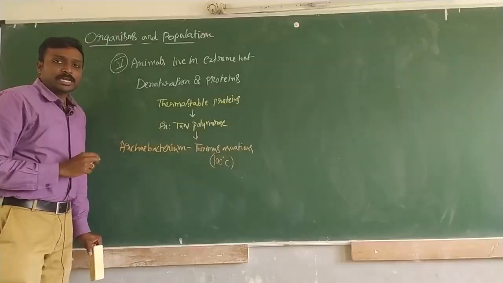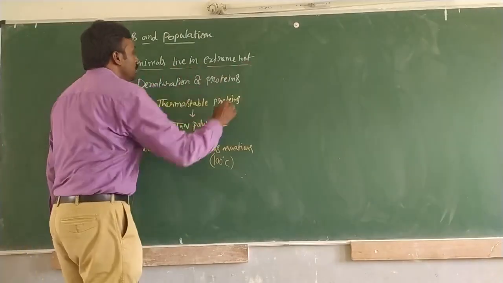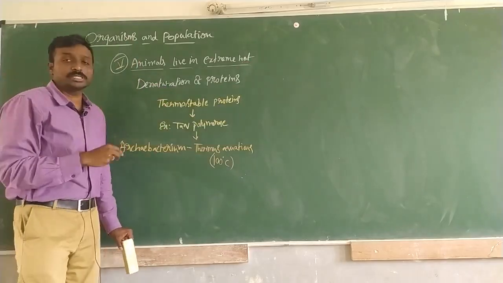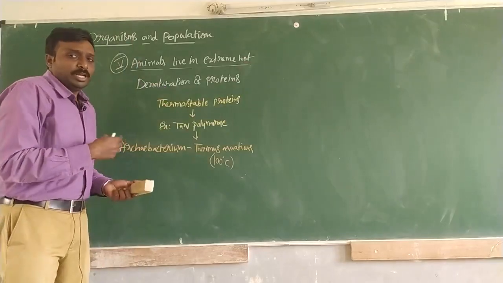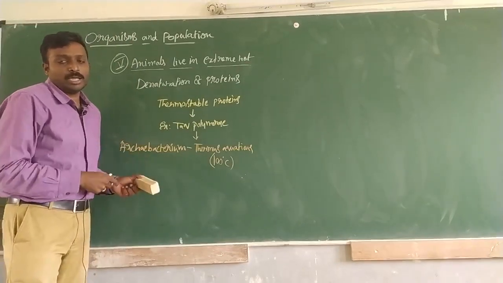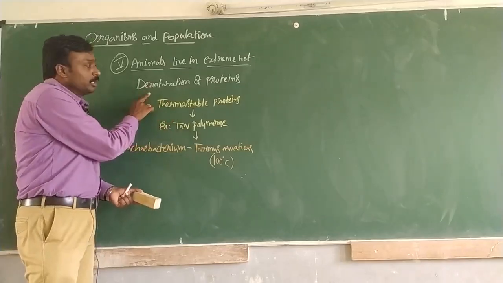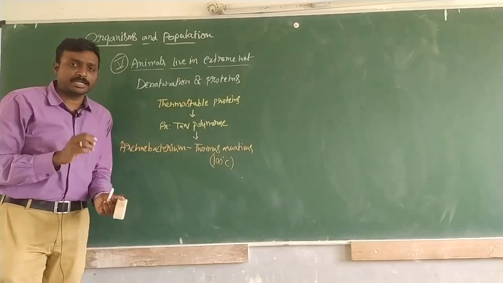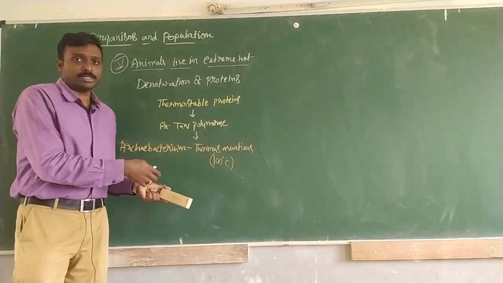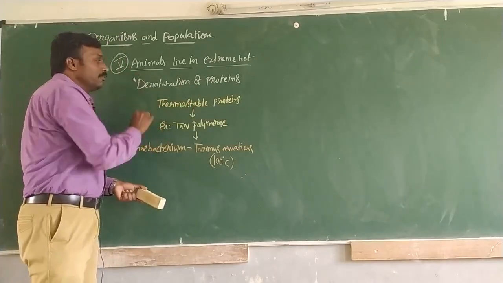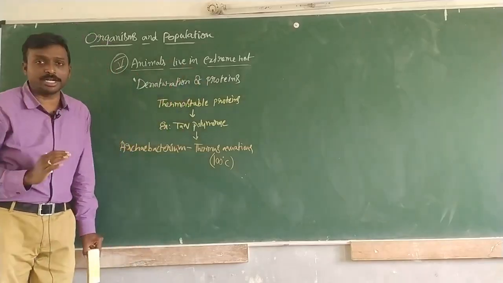Now in the fifth example of adaptation, animals which live in extreme hot conditions, where the temperatures will be very severe. In those conditions, what happens? The temperatures will be damaging, and denaturation of proteins will take place. Proteins and enzymes are similar, right? All enzymes are proteins. So there is a chance of denaturation or damaging of enzymes in this type of extreme hot condition.